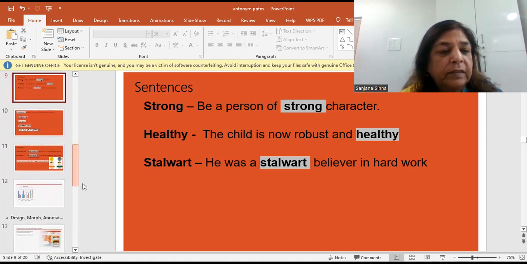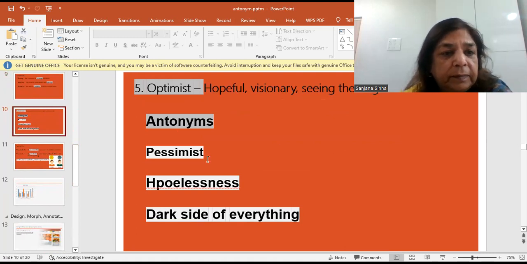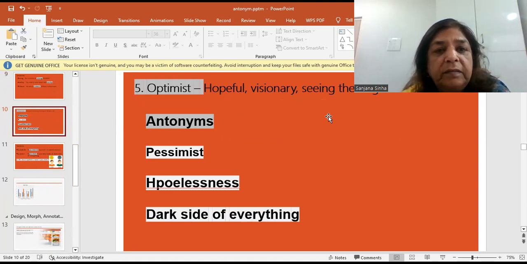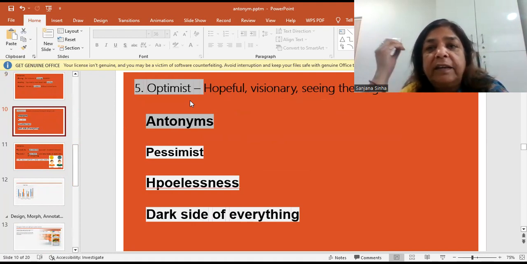Coming to the next, the fifth, optimist. Hopeful, visionary, seeing the bright side of things. So optimist means somebody who sees the bright side. आशावादी. If you're an optimist, you are looking at the bright side of things, like taking a glass of water.